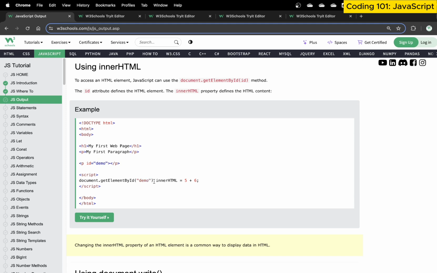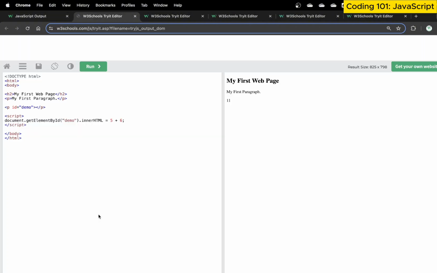And then what you need to do is, once you have this element, change its innerHTML. So change its inner content, whatever content is there, you need to change it. So we use again the dot operator to connect it, and we say innerHTML equals 5 + 6. Okay, so when I execute this code, we have again the same script tag. Within a script tag, we provide document.getElementById, change this demo to this.